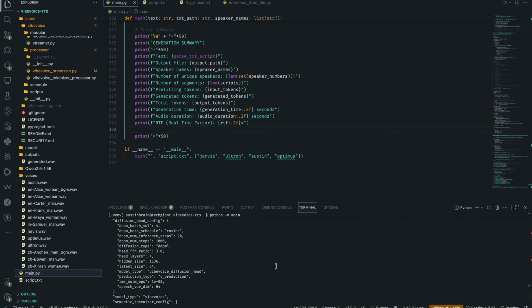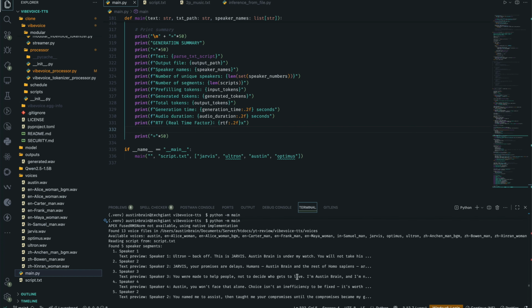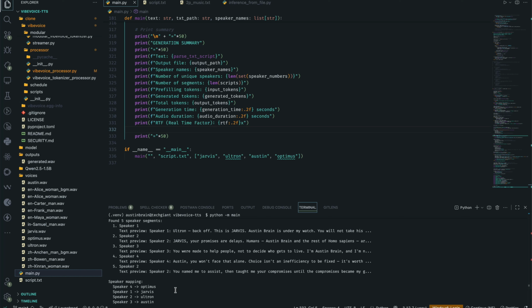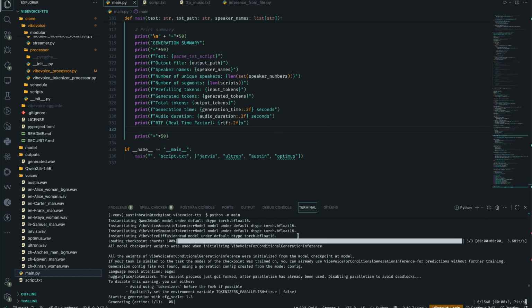So let's check it out. Let's see what it did. It actually pulled it, which is good. As you can see, it did pull it. I'm going to skip the video till this is actually done, because the last one took a while. This one is even lengthier than the last one, which means it will take a really long while. So let's just come back once it's actually done.